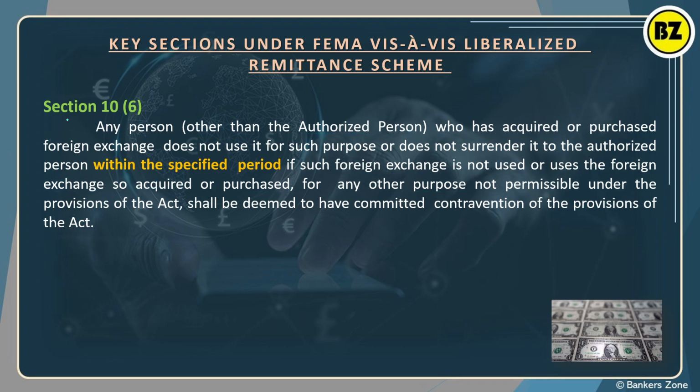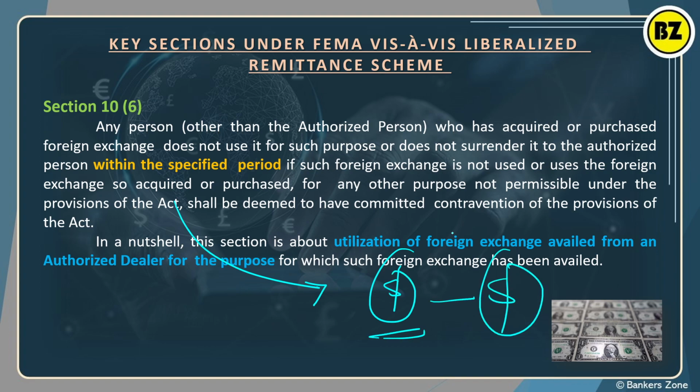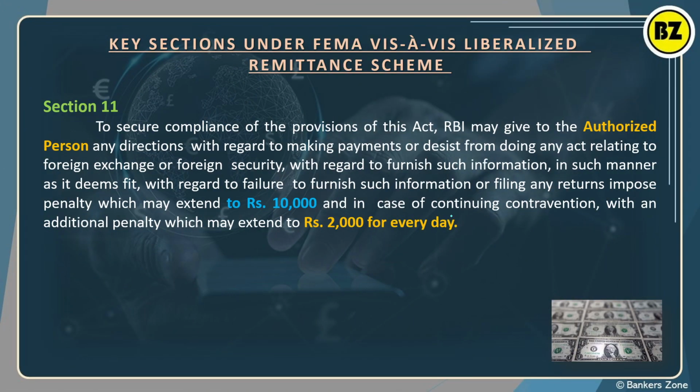You may be punished or any recovery can be done from your side. This is all about section 10(6), which says within what time you should return the foreign currency which you hold, right? In a nutshell, this section is all about the utilization of foreign exchange availed from the authorized dealer for the purpose for which the foreign exchange has been availed. That means it is giving the guideline that the purpose for which you are purchasing the foreign currency, the same should be maintained. This is what you can say in a nutshell. Now we talk about section 11.